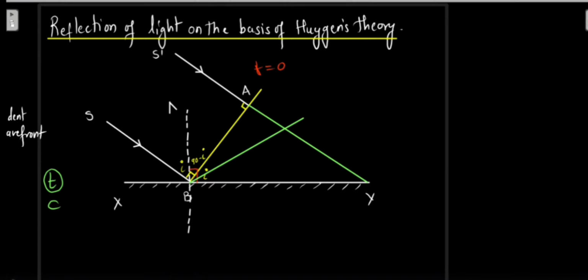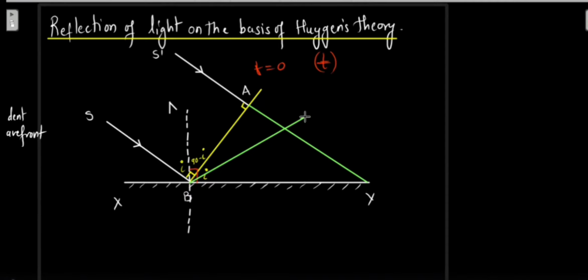But after some time t, what is happening now? The ray SB has already reflected and has reached on top somewhere over here at this point, and S dash A has reached down on the surface XY, the reflecting surface XY. So I can say from here, supposing, let's name the points. Let us name the points.